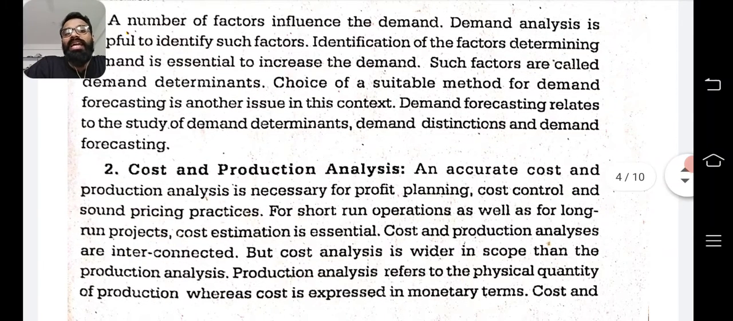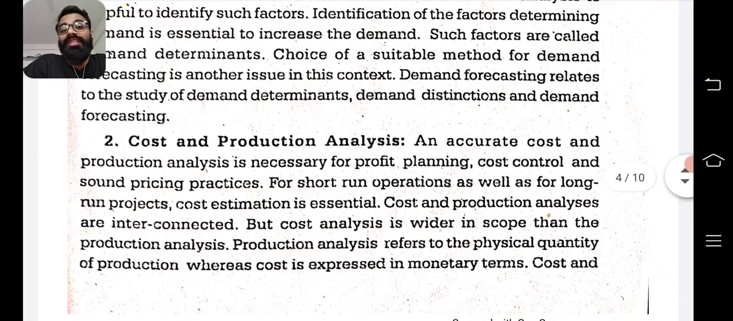Second, cost and production analysis. Now, this also is a scope or the subject matter of managerial economics. How to produce a thing, what is the cost of production and how to produce, that is where production analysis is done. An accurate cost and production analysis is necessary for profit planning, cost control and sound pricing practices. For short run operations as well as long run operations projects, cost estimation is essential.